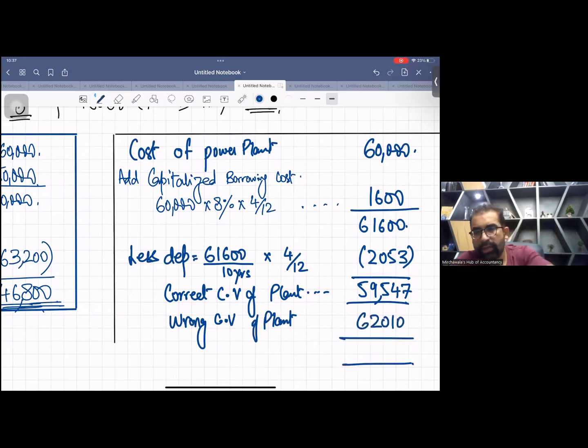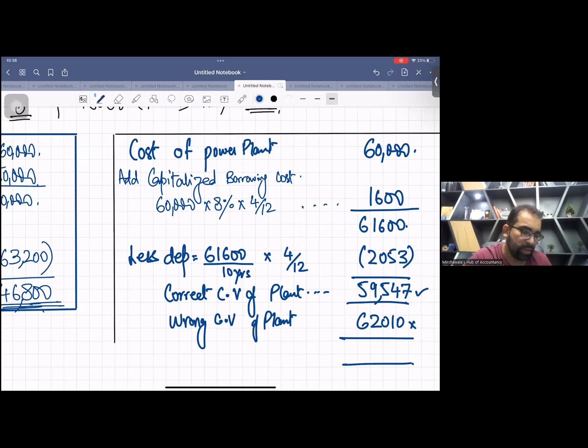Now, how much do we have to reduce? The wrong carrying value was 62010 and the correct is 59547, so we need to reduce the carrying value. If you want to correct this error, you need to bring your plant from 62010 to 59547.